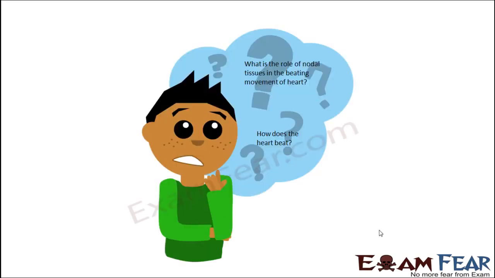But there are a few questions in mind. What is the role of the nodal tissues in the beating movement of the heart? We got to know that some impulses get generated and conducted to different parts of the heart. But how does that cause the beating of the heart? That is still not very clear. Now, the question is, how does the heart beat? The most interesting thing which we want to know.